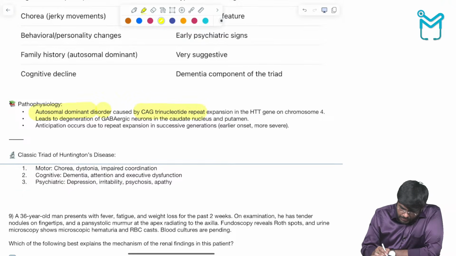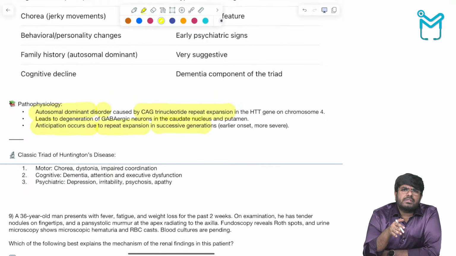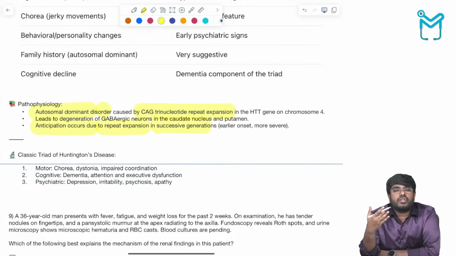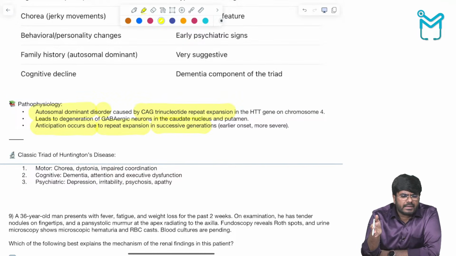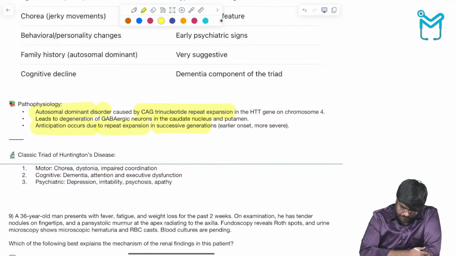CAG trinucleotide repeats are going to be expanded. Anticipation occurs due to repeat expansions in successive generations. Means when a father has the disease by 50 years of age, the offspring is going to have this disease earlier, due to this expansion of the trinucleotide repeats. The disease is more early in onset in the offspring. That is called anticipation.